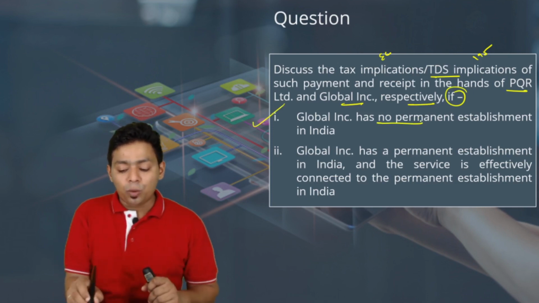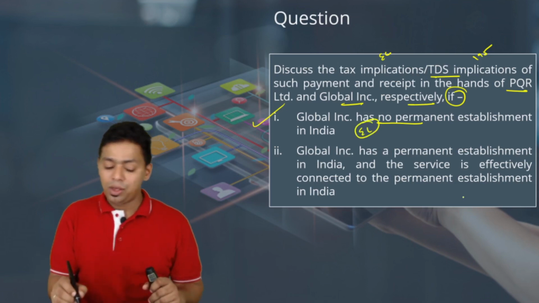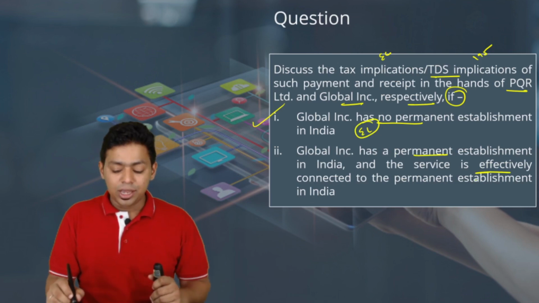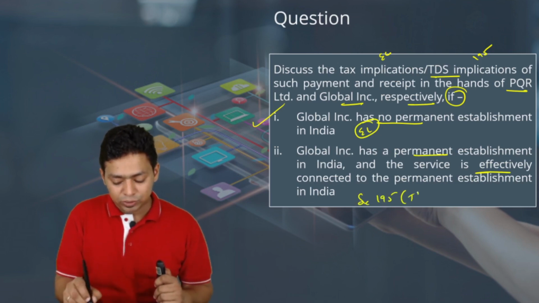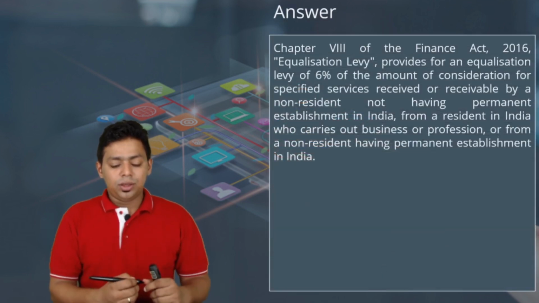If Global Inc. has no permanent establishment in India, then obviously equalization levy will be applicable. If Global Inc. has a permanent establishment in India and the services are effectively connected to the permanent establishment in India, then section 195 will apply, TDS will apply. Okay, let's look at the whole taxation.